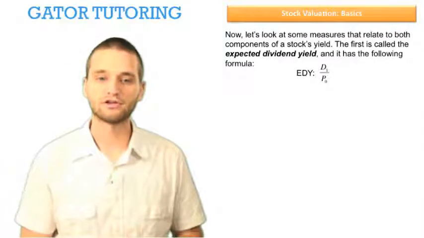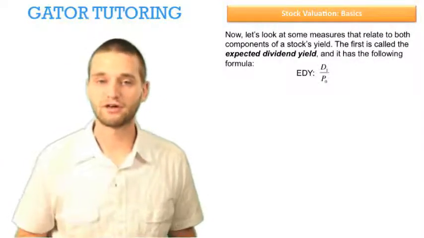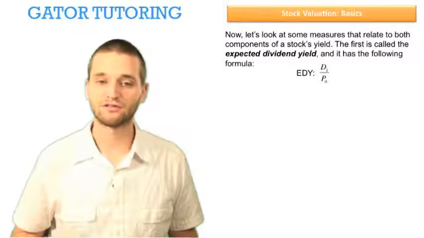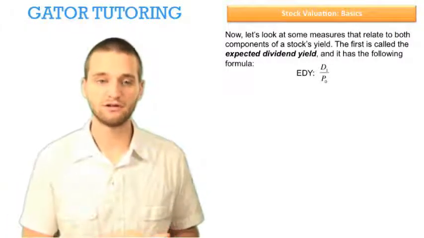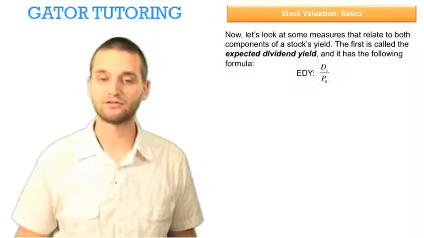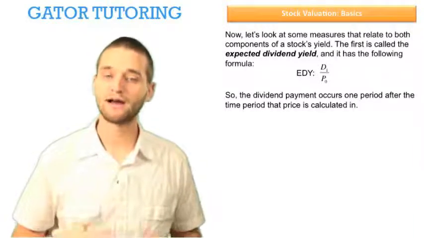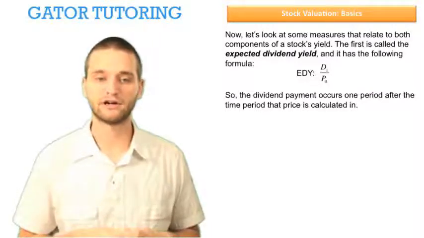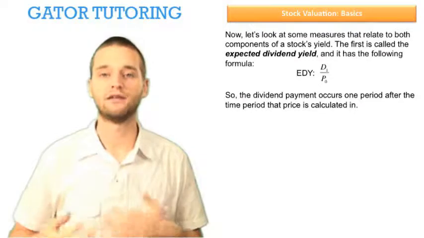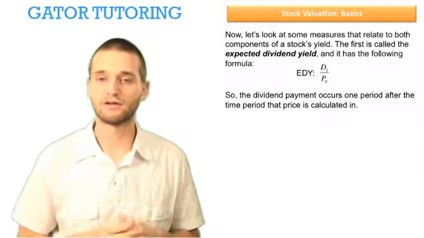Now let's look at some measures that relate to both components of a stock's yield. The first is called the expected dividend yield, and it has the following formula. The expected dividend yield is the dividend in year 1 divided by the price in year 0. So again, the dividend payment occurs one period after the time period that price is calculated in. And this is kind of akin to the present value of the perpetuity formula.